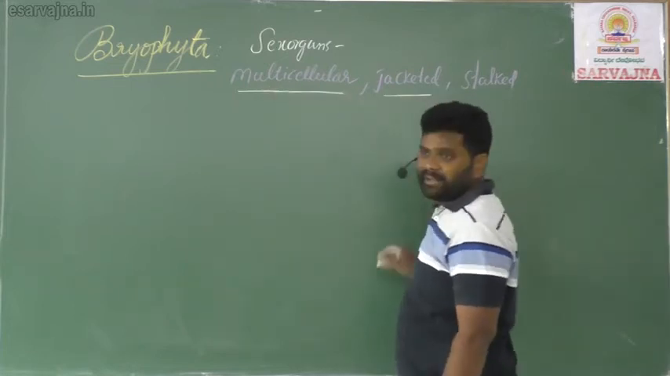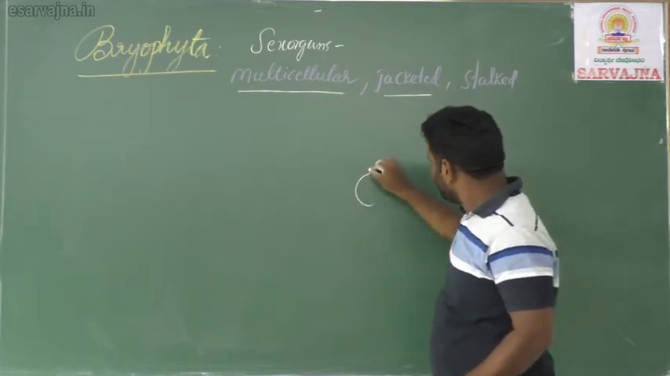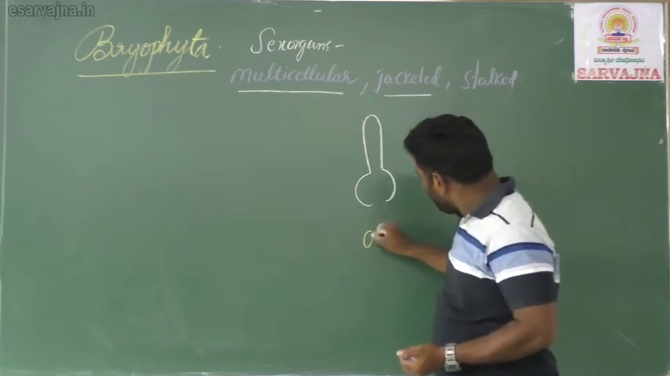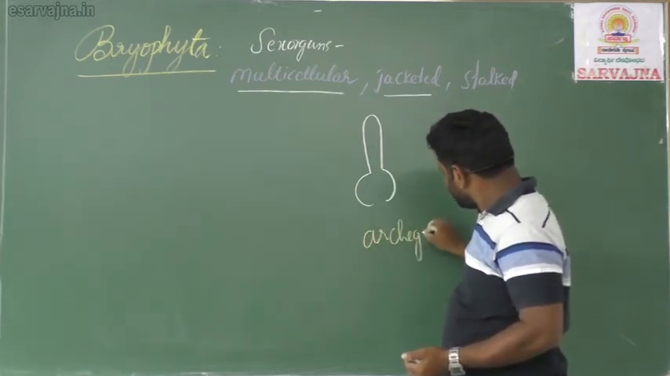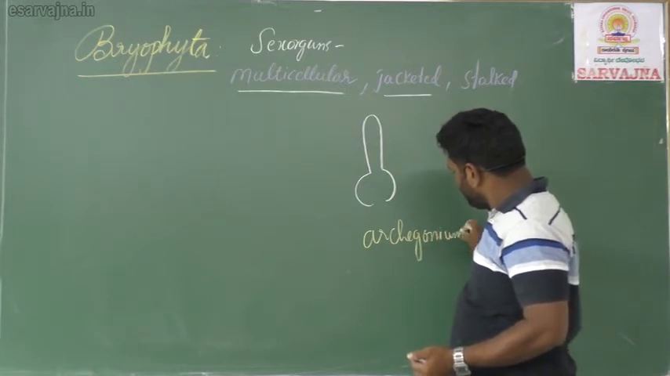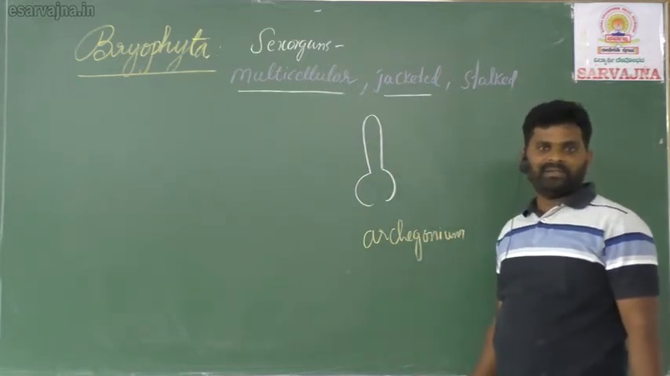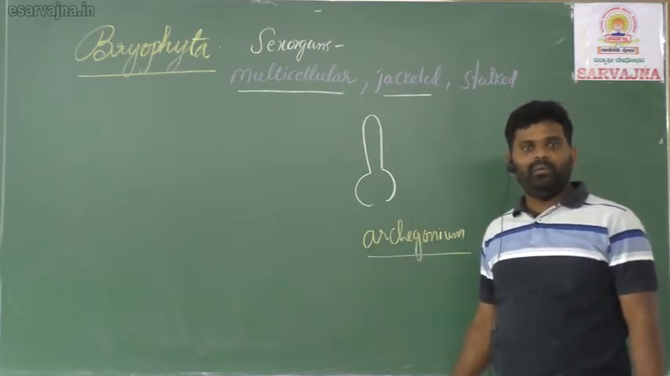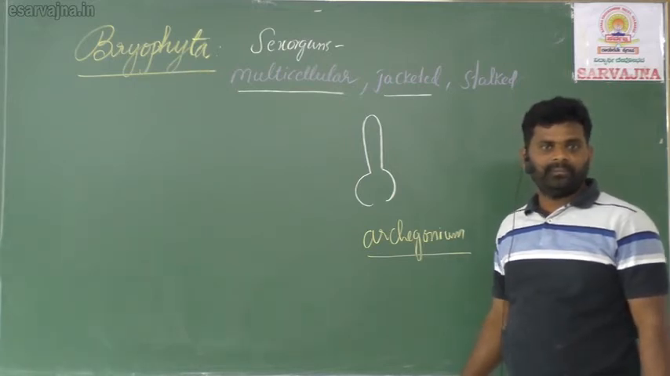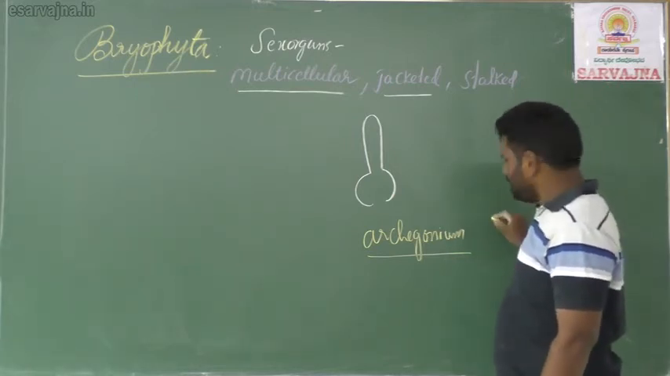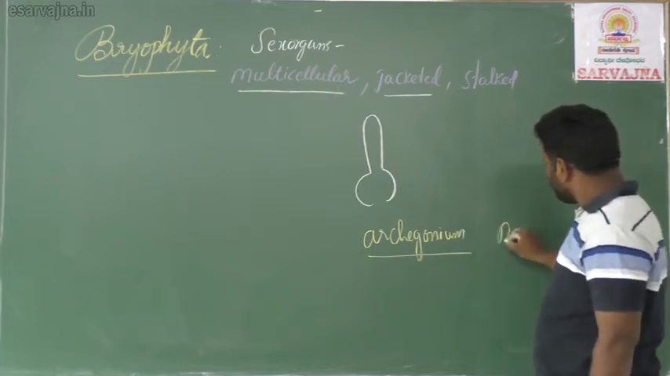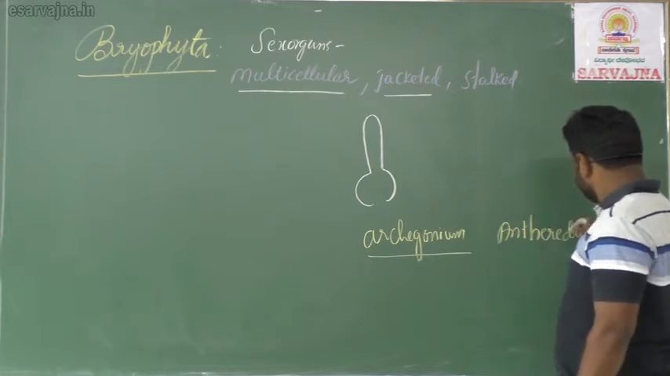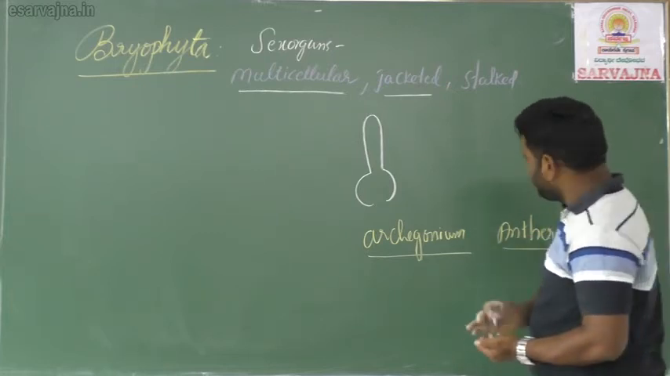And they are jacketed. Suppose I would like to tell, this is the female sex organ which is called archegonium. So what is archegonium? The female sex organ from bryophytes onwards we call archegonium. But in algal members we call it oogonium. And the male sex organ is antheridium.